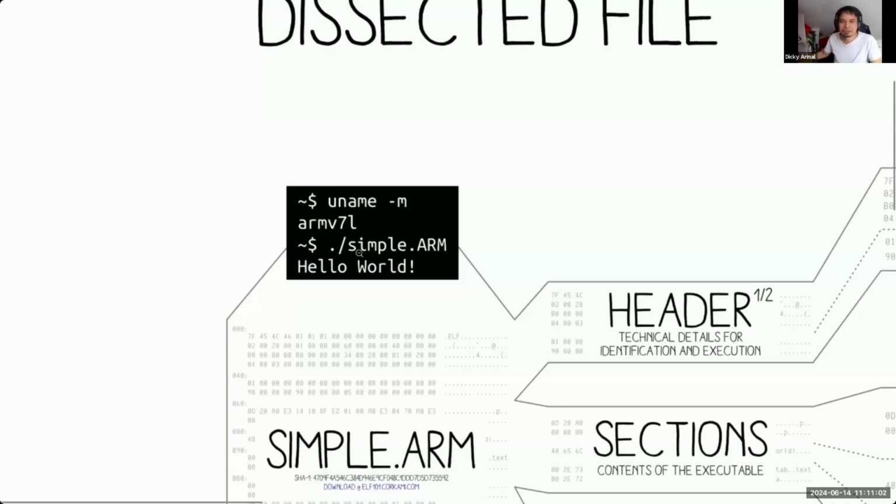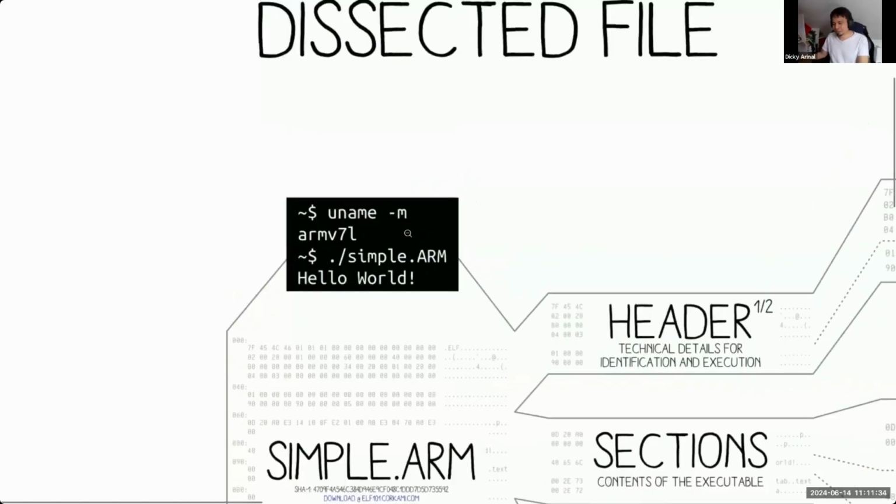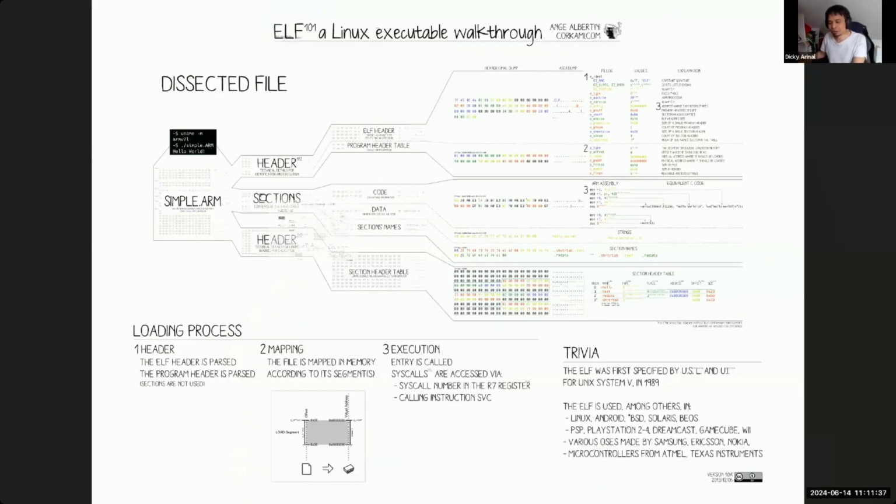We have a file called simple.arm. When we execute uname -m, which shows our current system, it is now ARMv7, which is what a Raspberry Pi usually is, but not your mobile phone. Your mobile phone is much more complicated than just ARM 7. So basically, this is an ARM binary. How is this application loaded into memory?